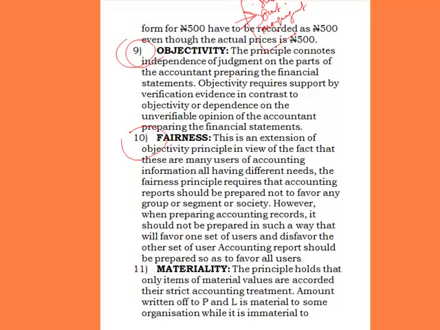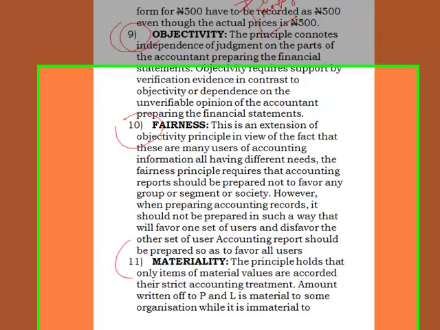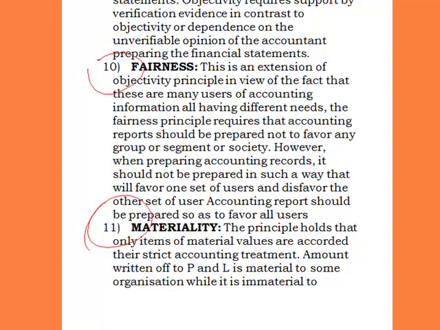That is fairness. The next one is materiality. When you say materiality, what do you mean? The principle holds that only items of material value are accorded their strict accounting treatment. An amount treated out to P&L is material to some organizations, while it is immaterial to another organization.